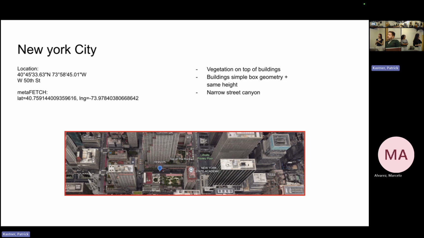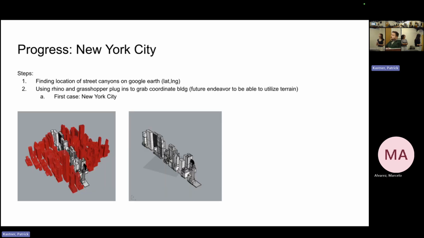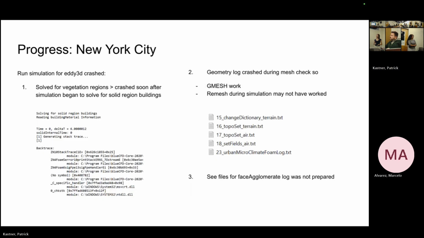So I was looking at New York City because there's some vegetation on this strip that I was looking at. The geometries were kind of simple, but also similar, and it was also a narrow street. So this is the strip of geometry that I used. I grabbed it from OpenStreetMap and simplified the geometry down to go through 83D. And so when I was running the simulations,